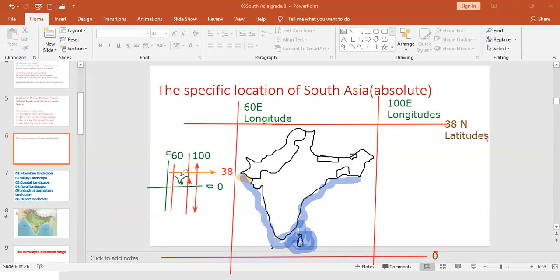If you want, you draw this one also. Here you write down Greenwich line, here you write down equator, and you mark these lines. Then you can understand the location of the South Asian region on the world map.